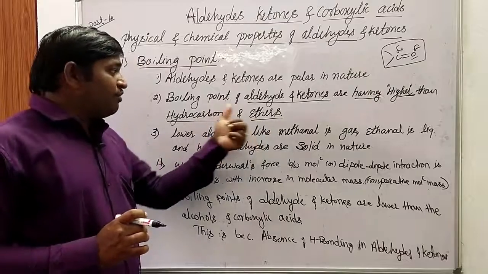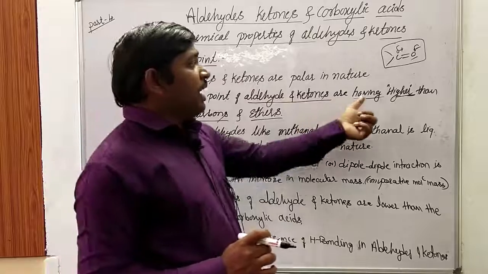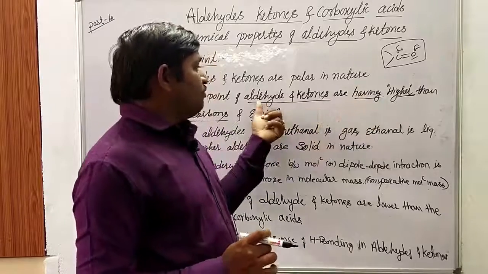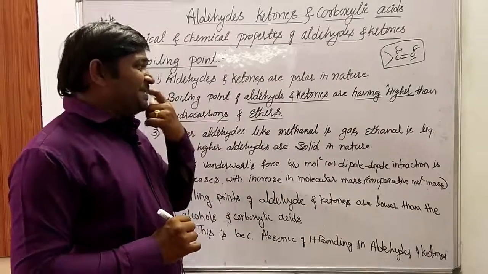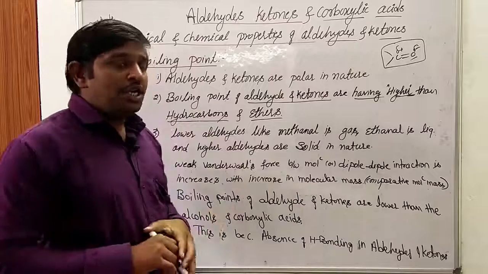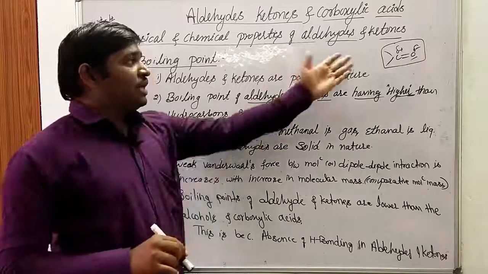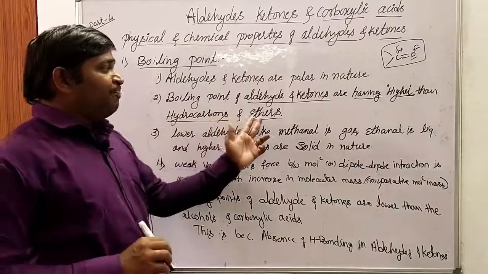Aldehydes and ketones have the carbonyl functional group, which is highly polar, so we observe higher boiling points in aldehydes and ketones than in hydrocarbons and ethers.